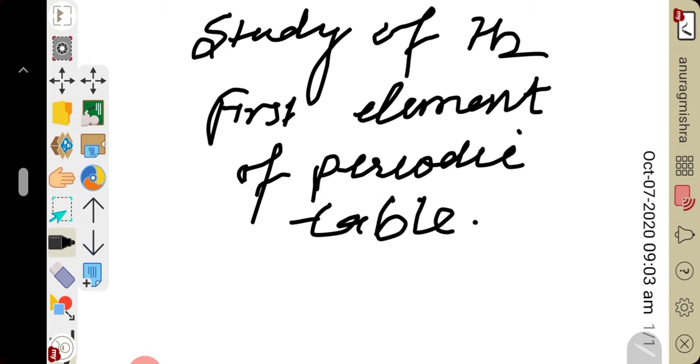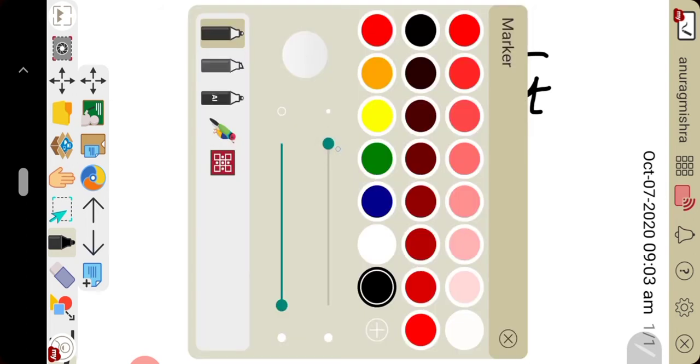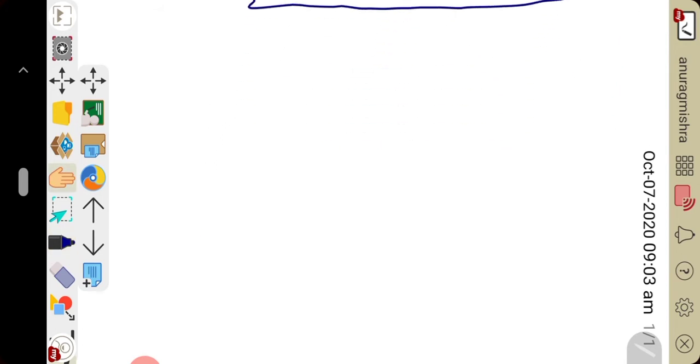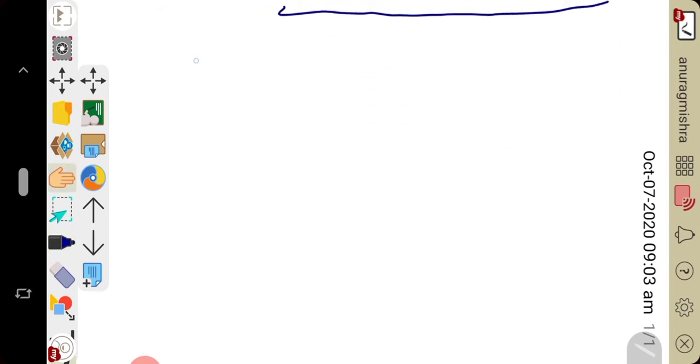Let us start. As I told you, its symbol is H, molecular formula is H2, valency is 1 because in the outermost shell 1 electron is present. The electronic configuration, I told you, is K shell containing 1 electron. Now we come to the position of hydrogen in the periodic table.